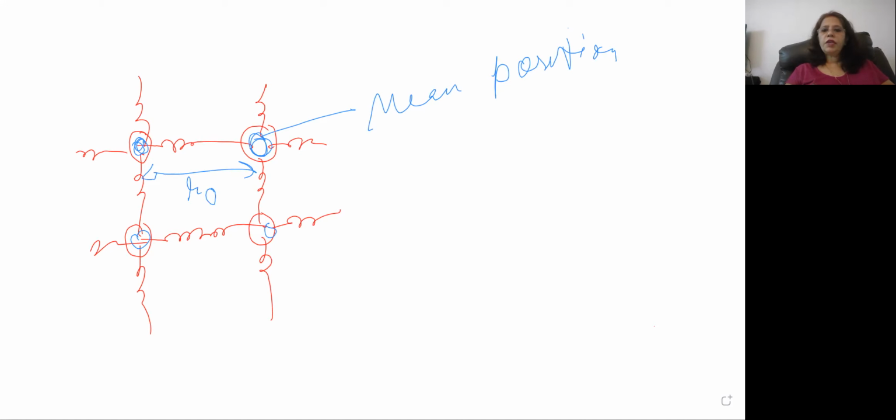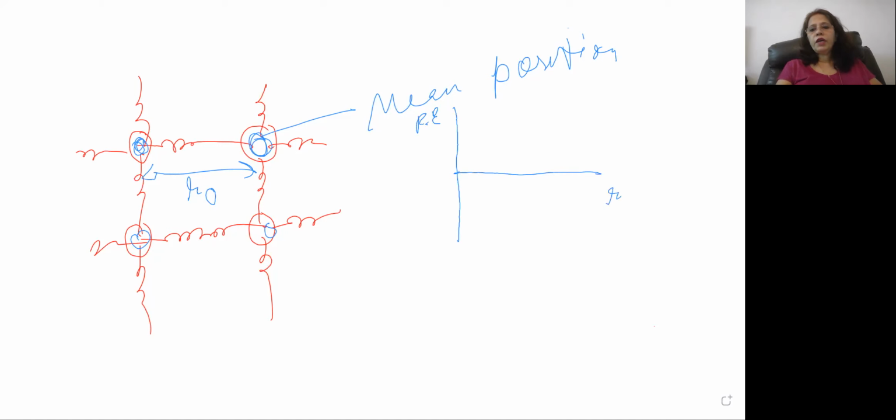Now for the stability of any system or any body, potential energy should be minimum. Same is the case here. In the mean position, potential energy is minimum. Let us understand this also with the help of a graph. This is your potential energy and this is your interatomic distance. So the graph goes in this manner.